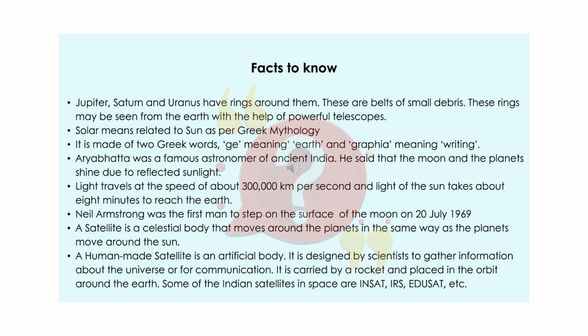A satellite is a celestial body that moves around the planets in the same way as planets move around the sun. A human-made satellite is an artificial body. It is designed by scientists to gather information about the universe for communication. It is carried by a rocket and placed in the orbit around the Earth. Some of the Indian satellites in space are INSAT, IRS, EduSat, etc.